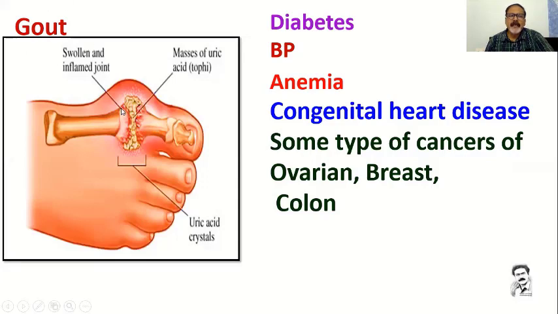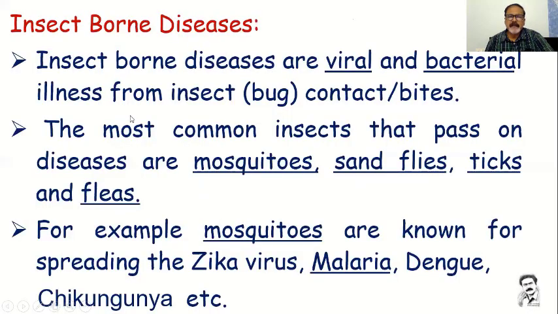You can see gout, where the uric acid is high and accumulates in the big toe of your foot and it becomes swollen. It causes a lot of problems. Generally, those who eat non-vegetarian food get this gout problem. This gout problem is hereditary. So write that. And insect-borne diseases.